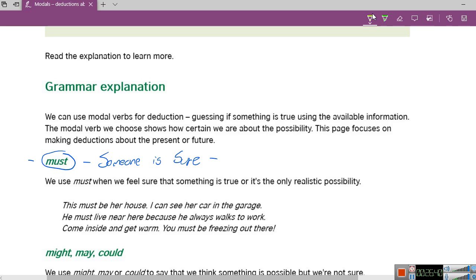She must live in this house. Yeah, we can leave it like that, and it works. She must live in this house because the address is the same. Very well.